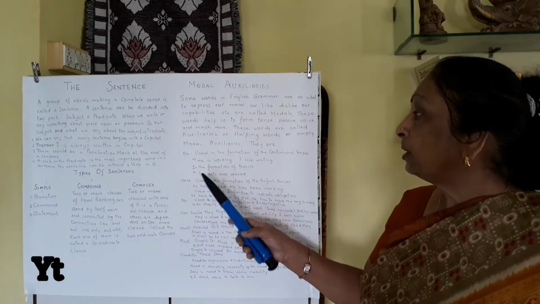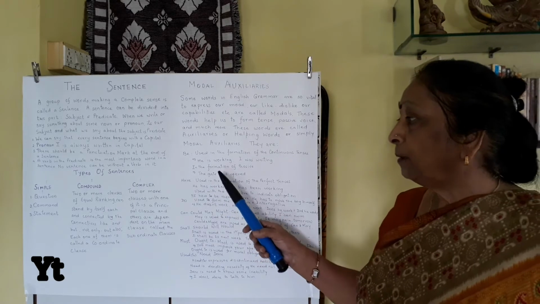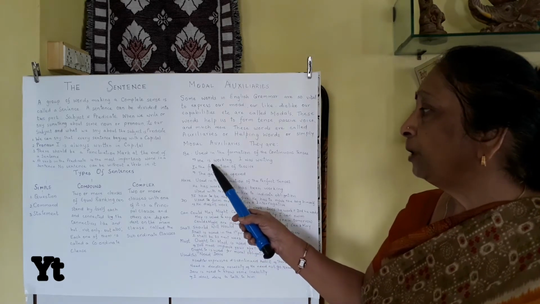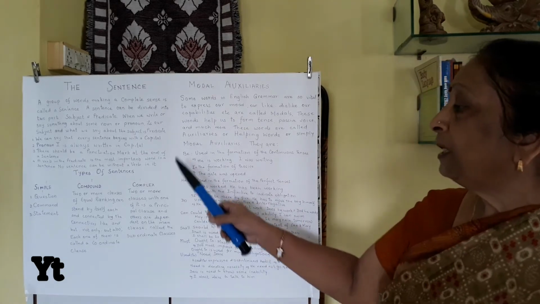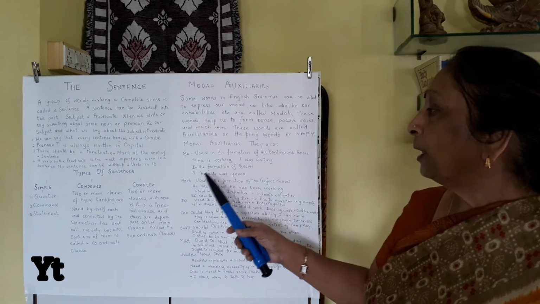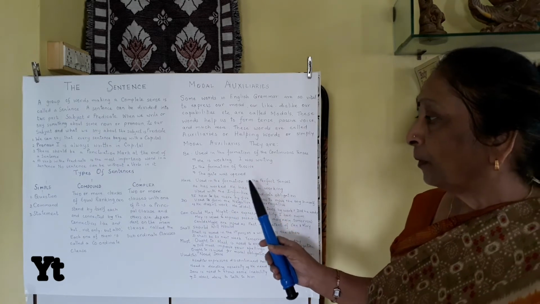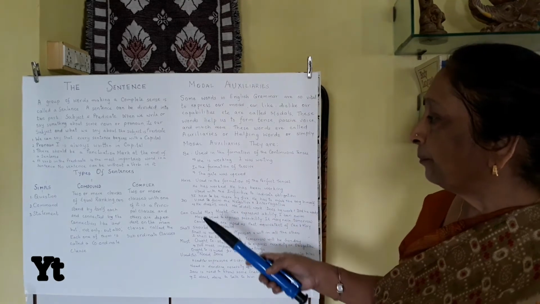Now be is used in the formation of continuous tense. We can say he is working, is the form of to be, I was writing. Secondly, be is also used in the formation of passive voice. The gate was opened or the boy was made to study by his teacher.